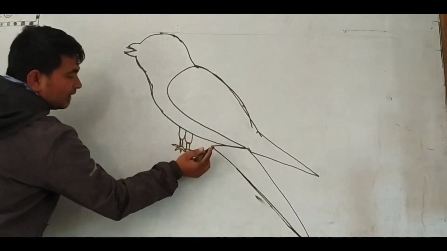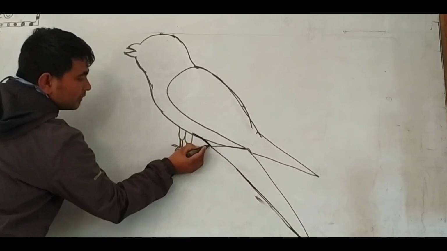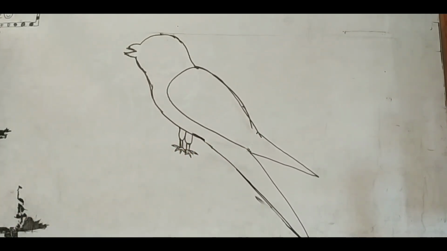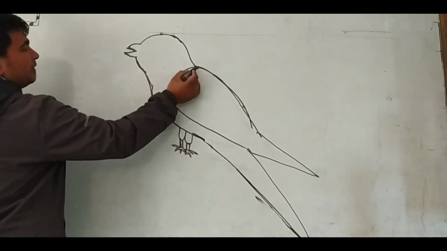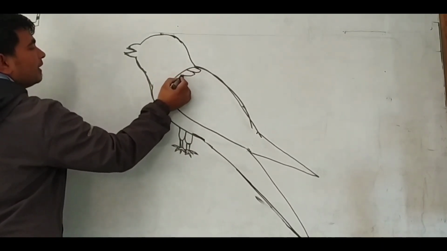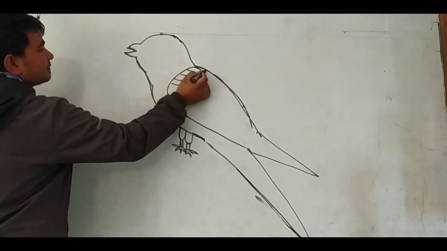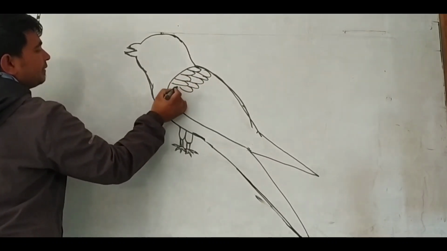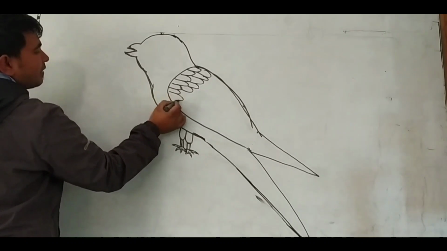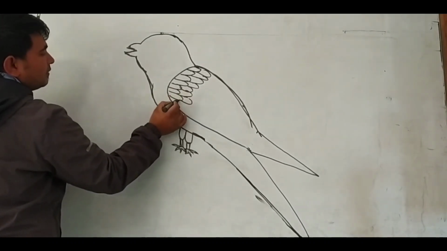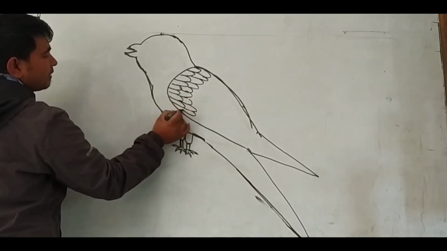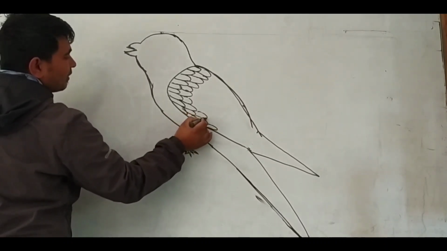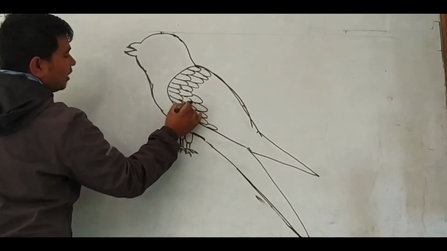After that, another triangle, we join each other and erase the unnecessary part. Then we make the feathers of the bird by joining the curve parts. We make a small curve, a small oval, then make the feathers of the bird.